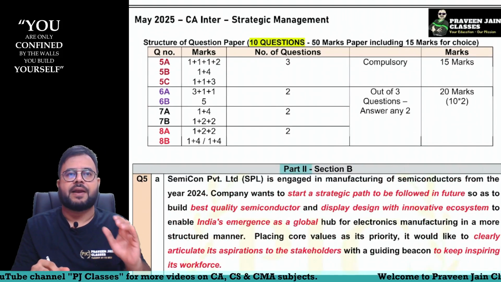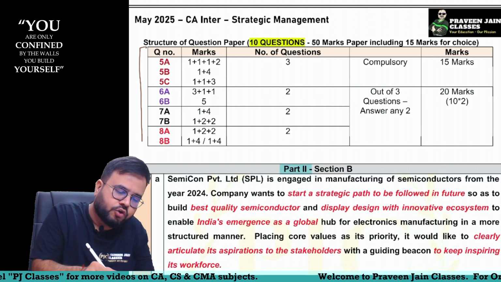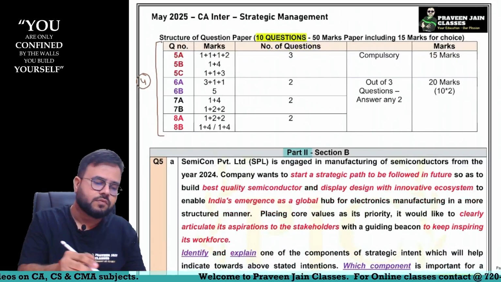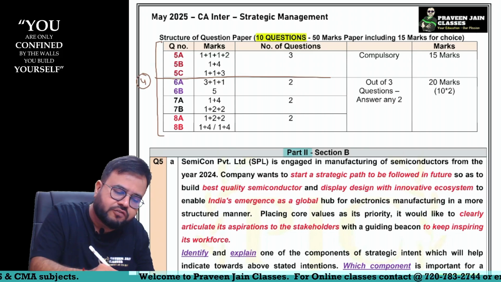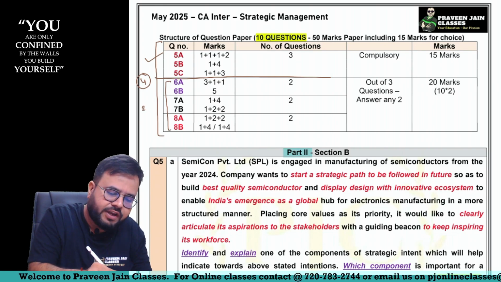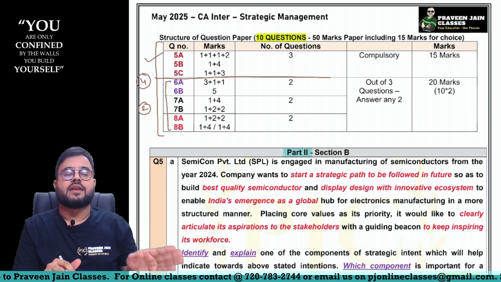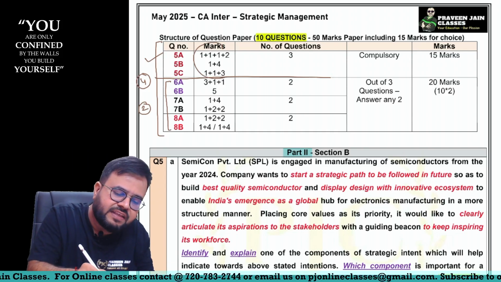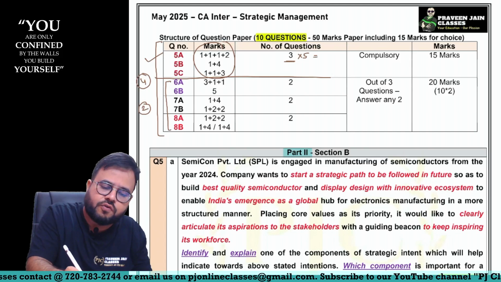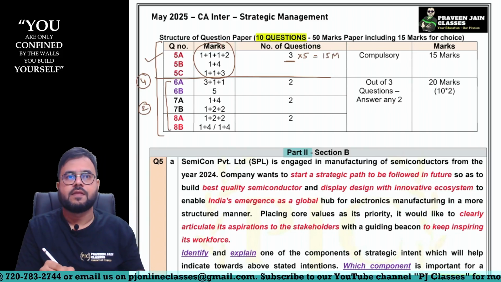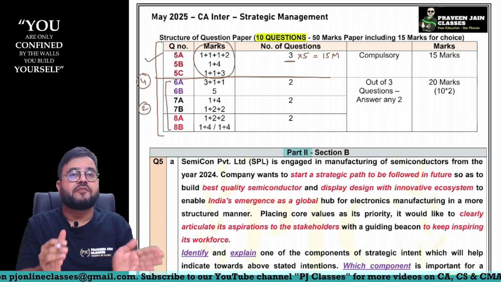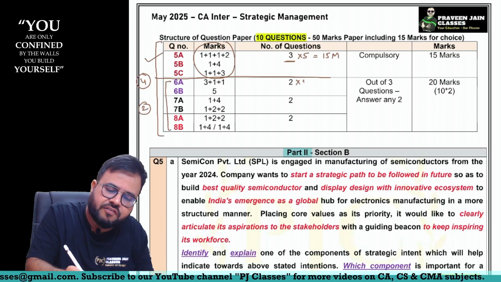Now let us see our practical part. You will be finding totally 4 questions in our question paper, in which the first question, that is question number 5, is mandatory. Out of 6, 7, 8, you have to answer only 2. In the fifth question, you will be finding 3 sub questions, and each question will carry 5 marks. So it is your 15 marks here. Similarly, in question numbers 6, 7 and 8, you will be finding two sub questions and each question will carry 5 marks.